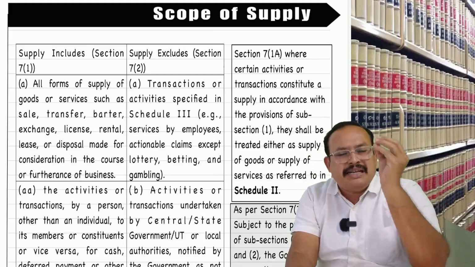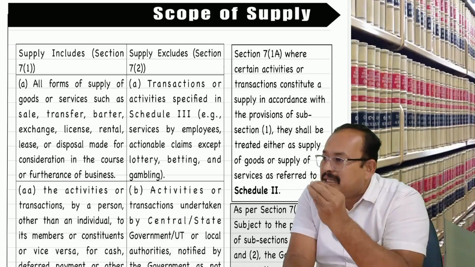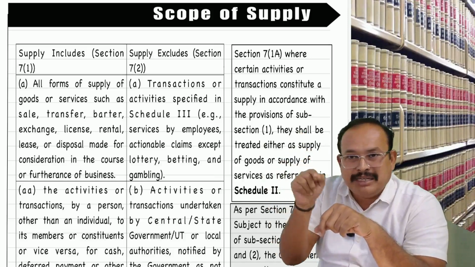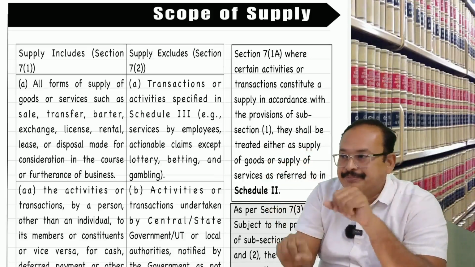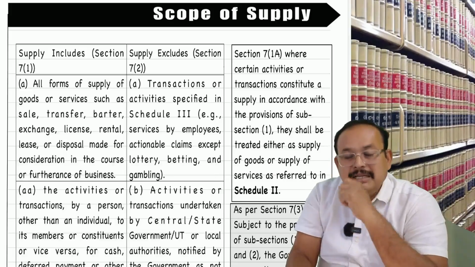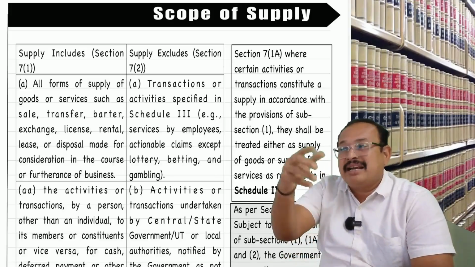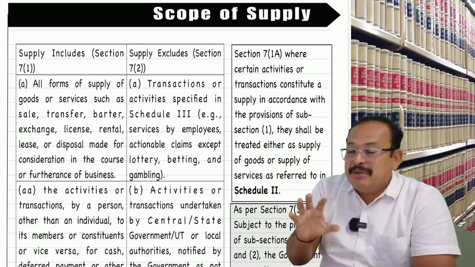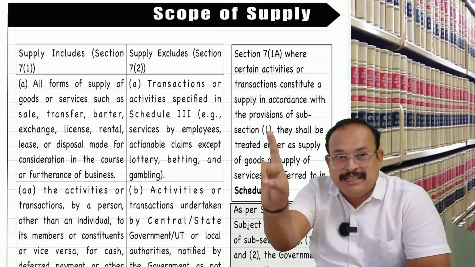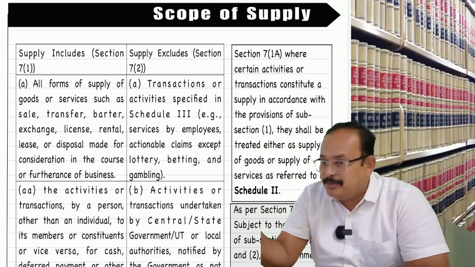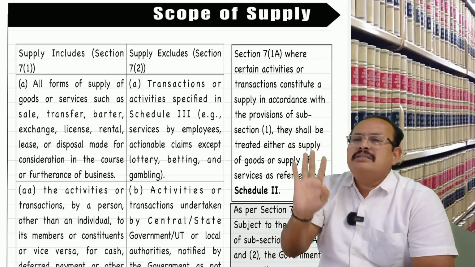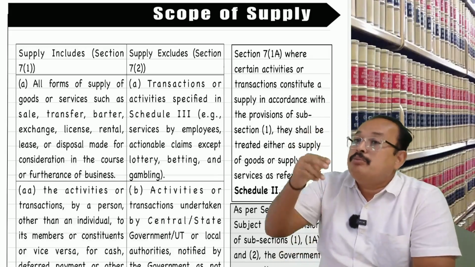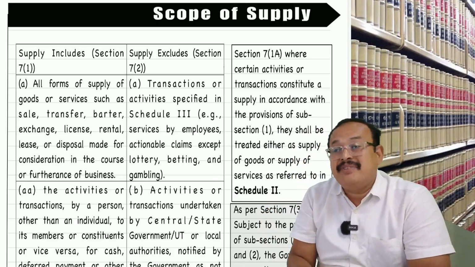Many places in the Finance Act 2024, in the GST law, you come across this terminology. Don't forget where we are. Supply excludes Schedule 3 point number 9, we are referring to co-insurance, where I referred the past period is regularized, meaning as is where is basis. What do you mean by as is where is? I am explaining as is where is basis in the following manner. First point clear? Dispute between 5% or 28%, settled as 5%, then the other person, whatever excess amount he paid, is not able to get a refund. Coming to the second category, as is where is explained by CBIC.